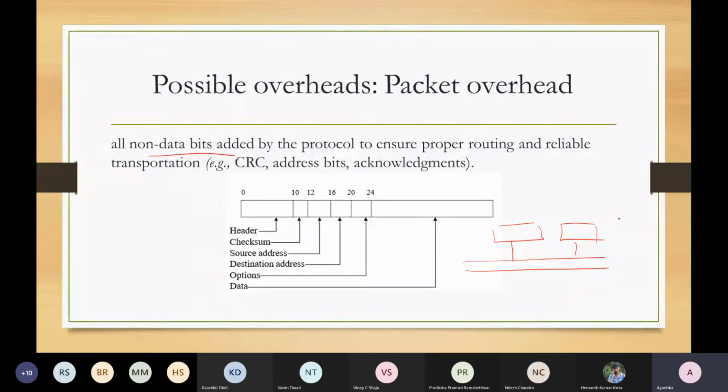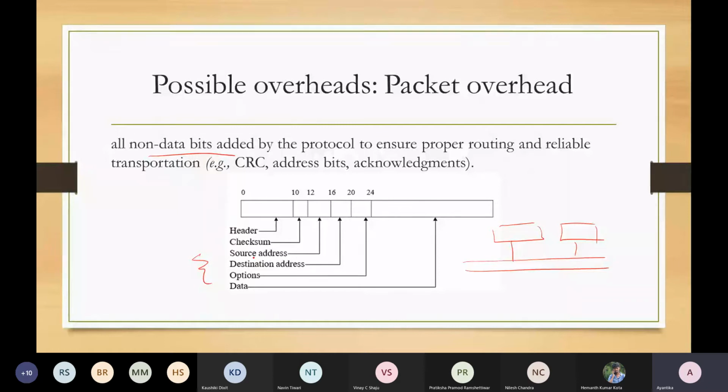Associated to that, of course, some address information and some error handling information will all come into the picture, and that will increase the packet overhead. The details of this packet overhead, how some features add to it, and in which context we can reduce it, we will talk about in detail in the second part of this class, when we will be talking about different protocols.